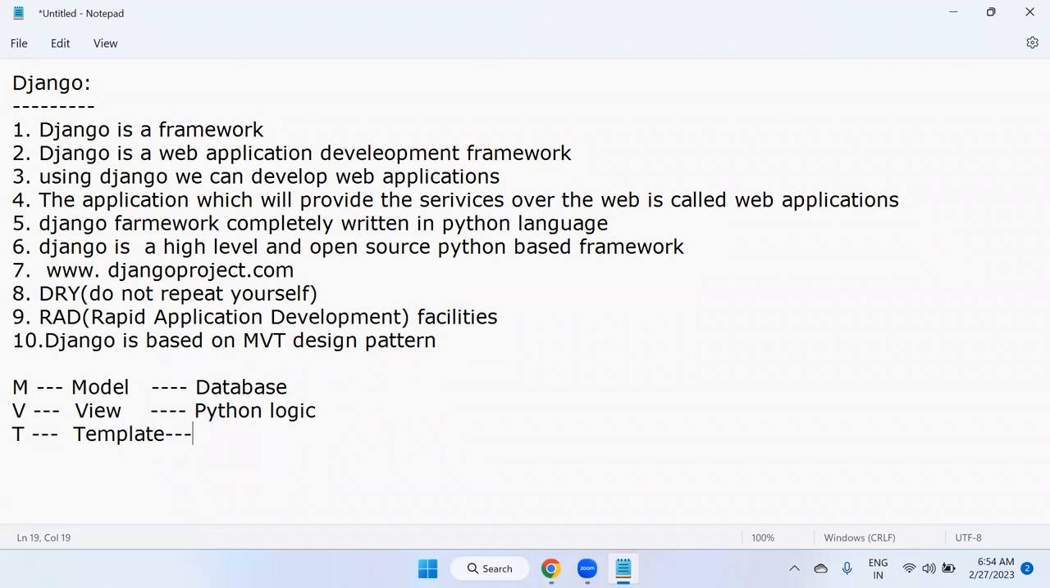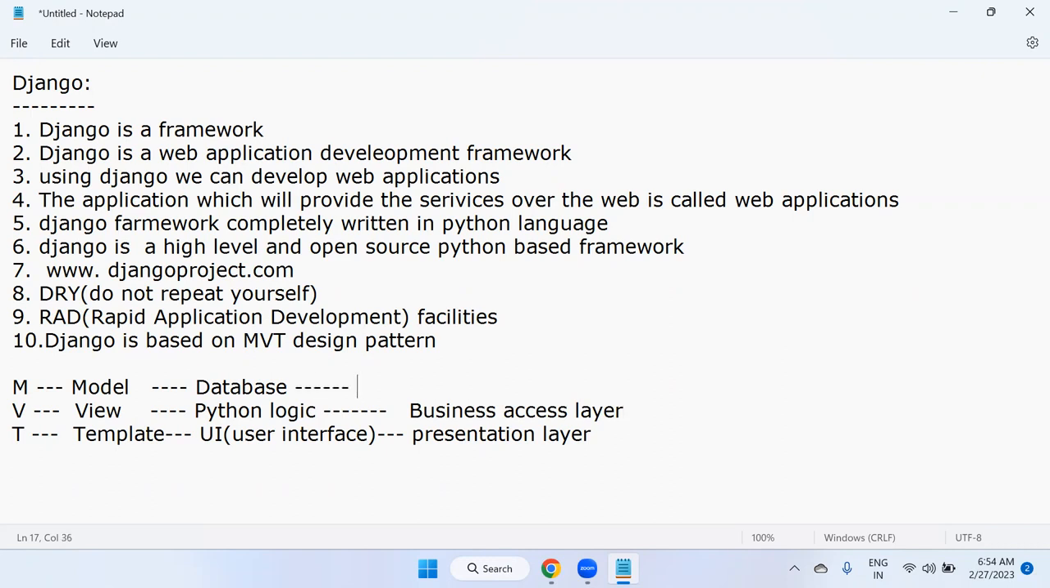Template is nothing but what, you know? UI. This is called presentation, we can say. User interface means presentation layer. This is the presentation layer. And Python is what we can also call the business access layer. And database is nothing but the database access layer. Three layers are there in MVT pattern. Try to understand.